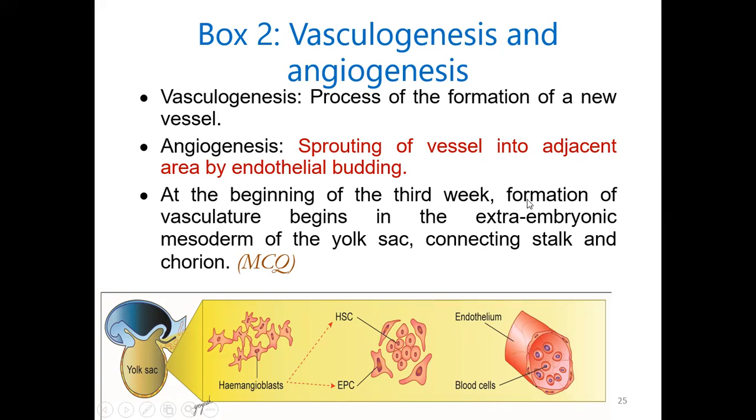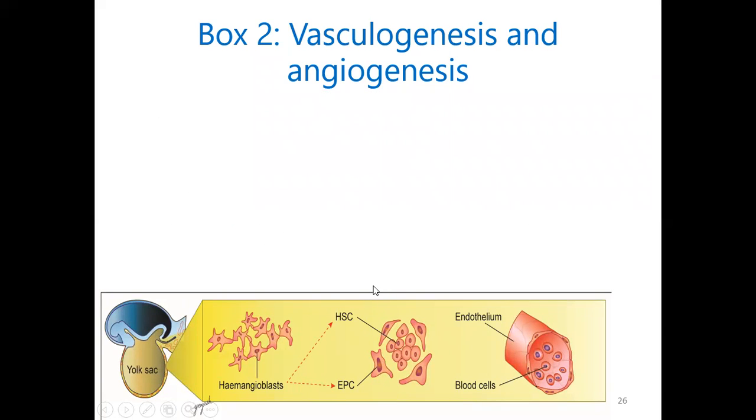So at the beginning of the third week, formation of vasculature begins in the extra-embryonic mesoderm of the yolk sac, connecting stalk and chorion. सब जगह एक साथ होगा because we have to establish the fetoplacental circulation in the placenta.